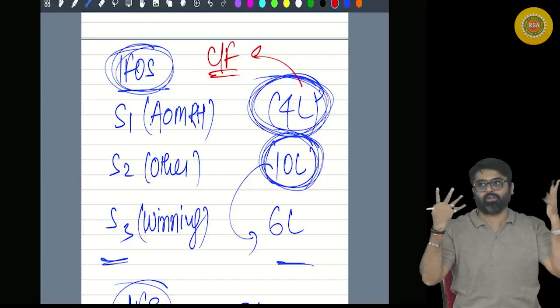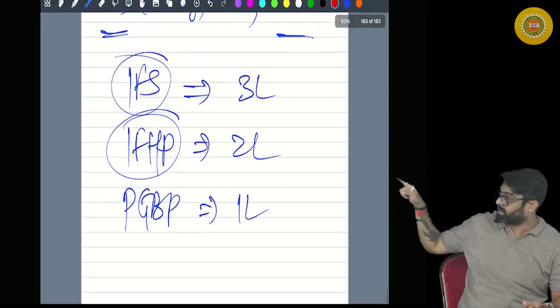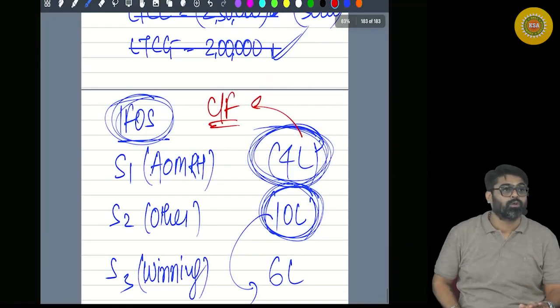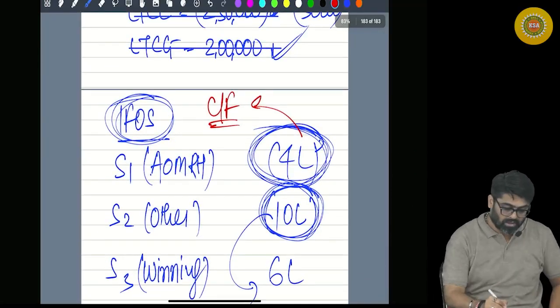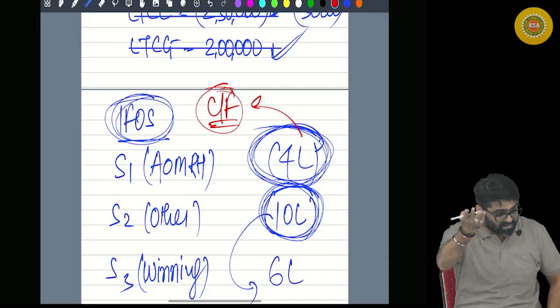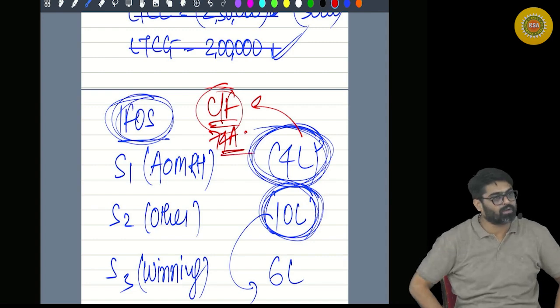Interhead set off is not allowed. So you cannot set off against other heads, even if you are having other heads income. Yes or no? It cannot be set off against other heads also. So what is the last option? You will carry forward. And carry forward of this loss is allowed. Separate section is there. Which section? 74A. Yes or no? Directly carry forward.